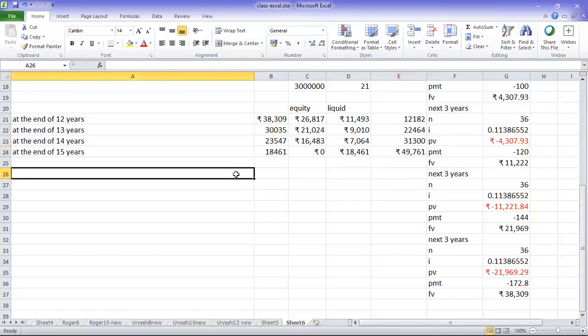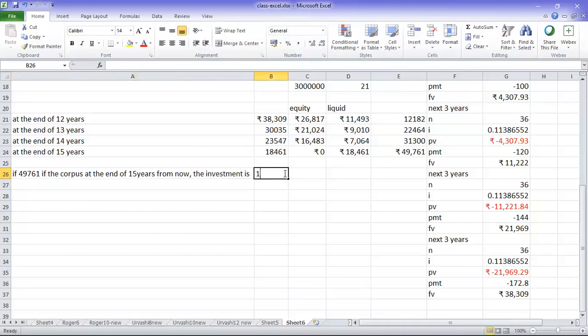So what happens if 100 rupees is invested, or I can say 49,761 is the corpus at the end of 15 years, 15 years from now, the investment is 100.